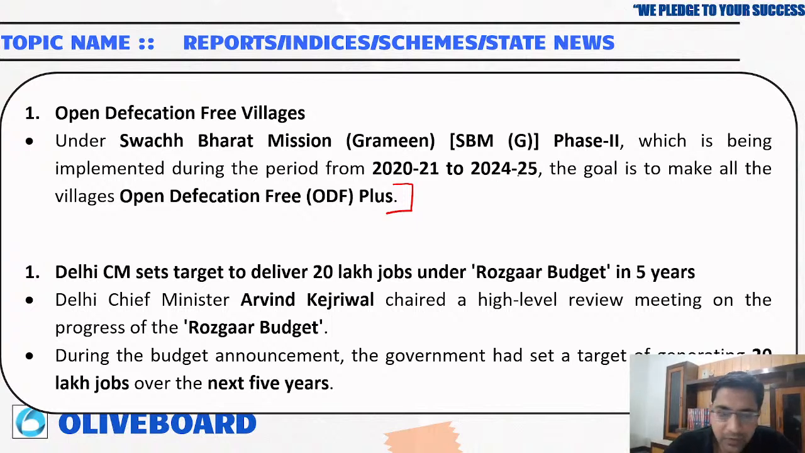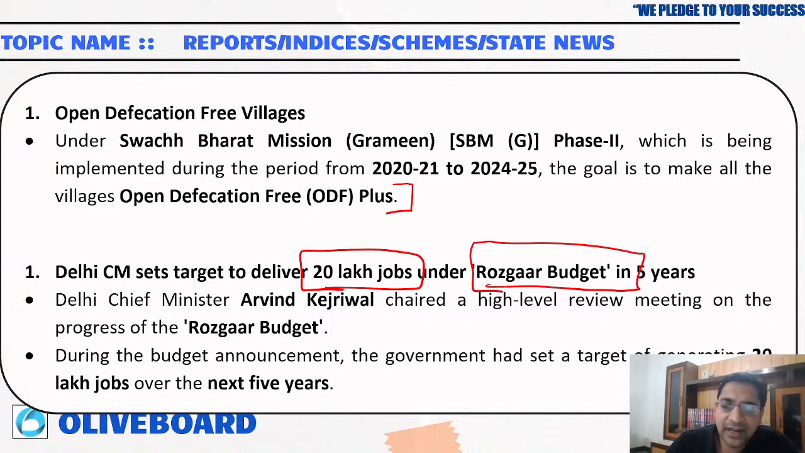Okay, then Delhi CM sets target to deliver 20 lakh jobs under the Rozgar budget. They have released a budget that is called the Rozgar budget. Under that, they have said that 20 lakh jobs will be created in 5 years.